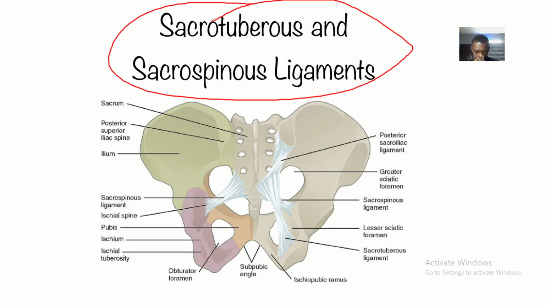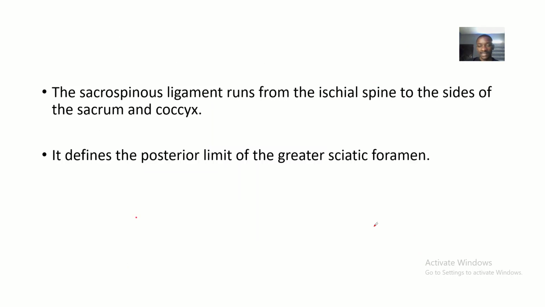The sacrotuberous is the one we just spoke about. You can see that it defines the posterior part of the lesser sciatic foramen. I like this image. You see the lesser sciatic foramen just anterior to it, and the sacrotuberous ligament being posterior to the lesser sciatic foramen.